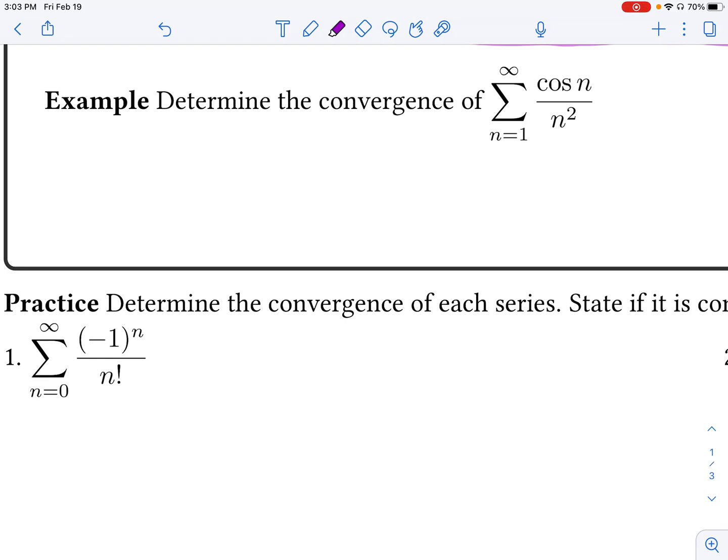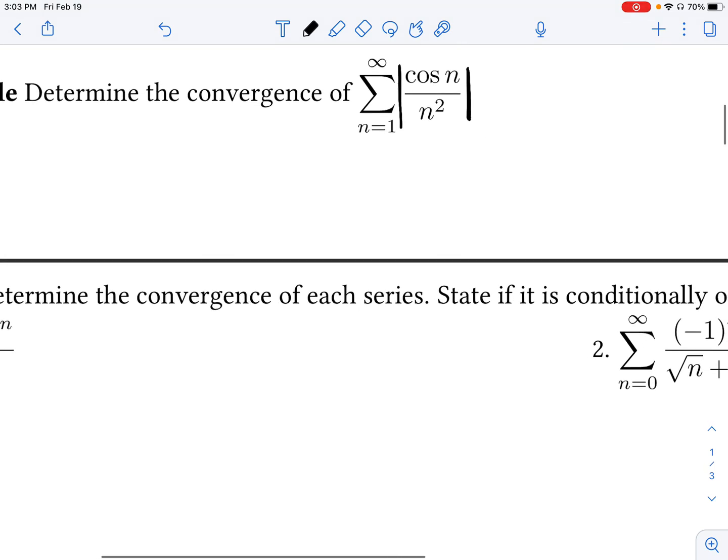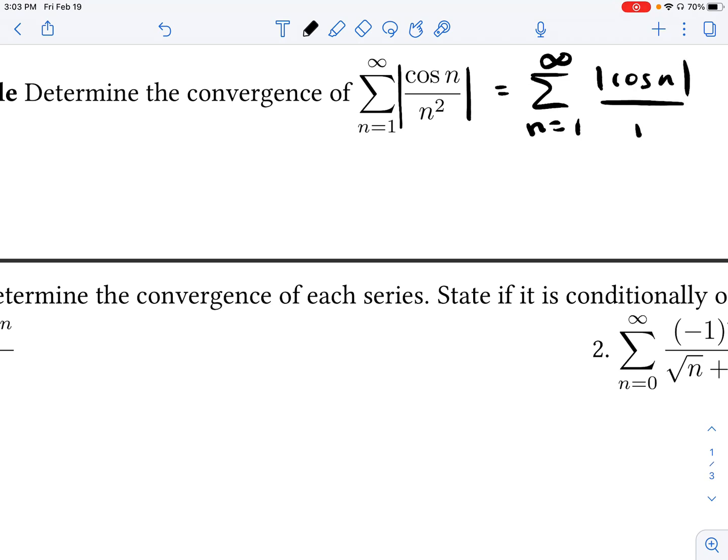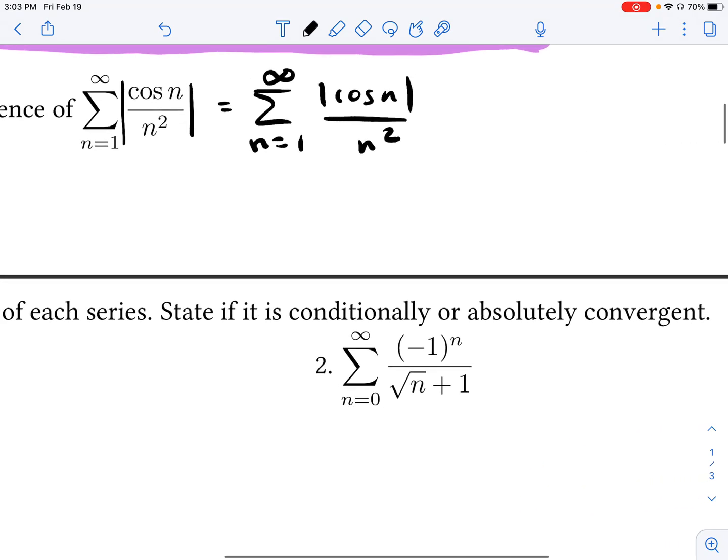So at first glance, this might be a little challenging for us, but we then ask ourselves, okay, well, what about the absolute value of this series? What if I take the absolute value of this series here? Well, what does that look like? Well, this would be the following. n is equal to 1, upper index is infinity. We have the absolute value of cosine n over n squared. Well, let's take a look at that.